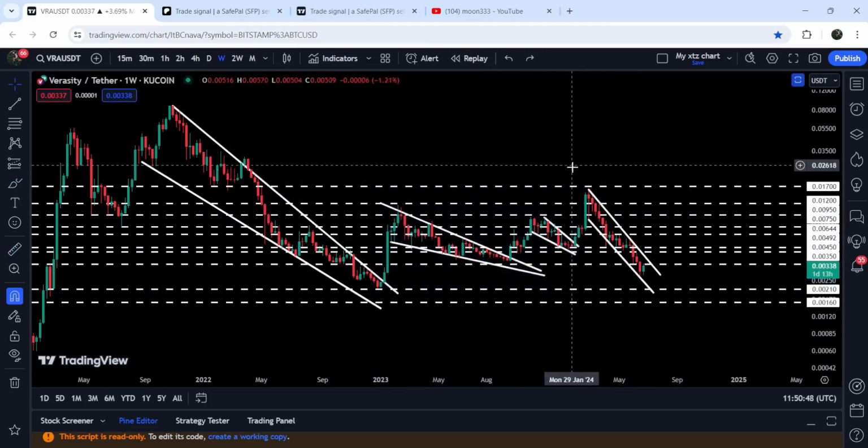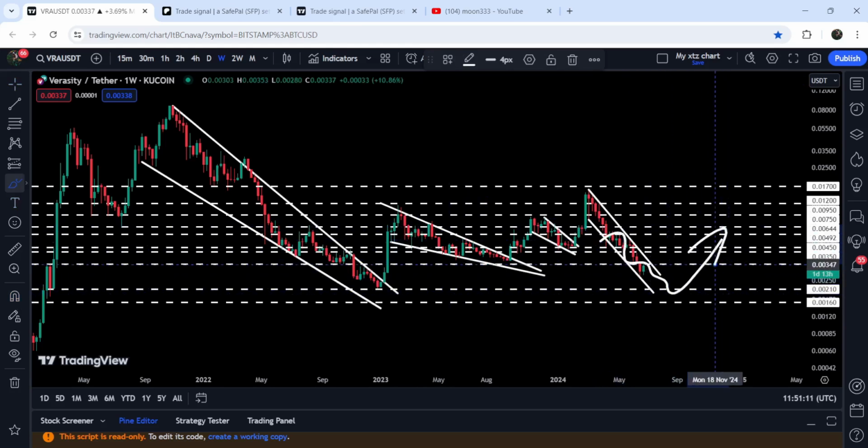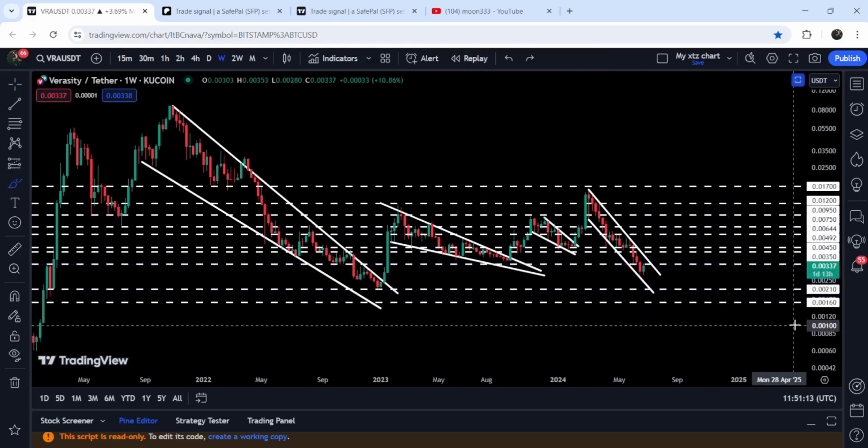But recently after the formation of this channel, you can see that it has dropped more down. And now recently we have broken down this very significant support of $0.0035. Now the next significant support will be here at $0.00210. Yes, it is possible that while moving inside this channel, the price first may test this long-term support, and then it may break out the resistance of the channel.